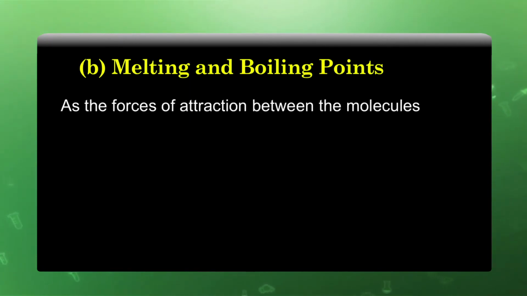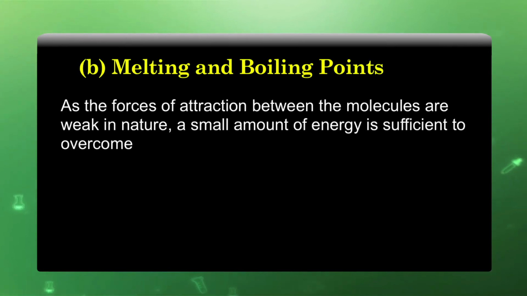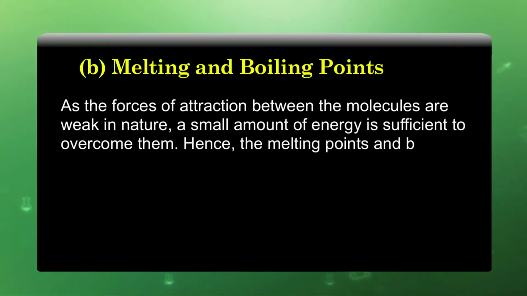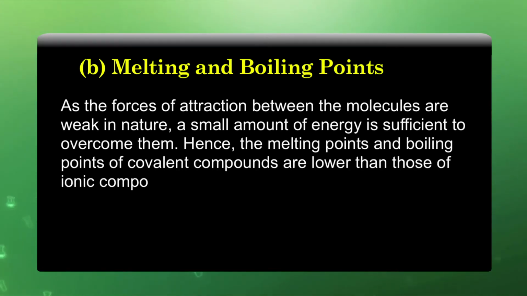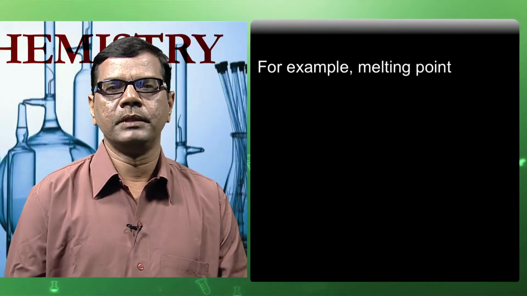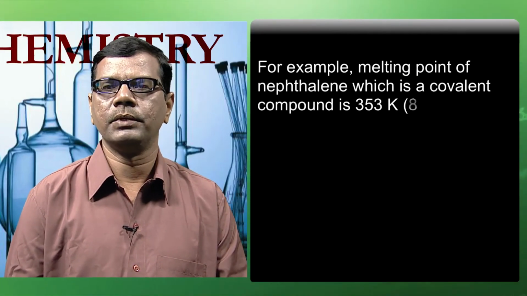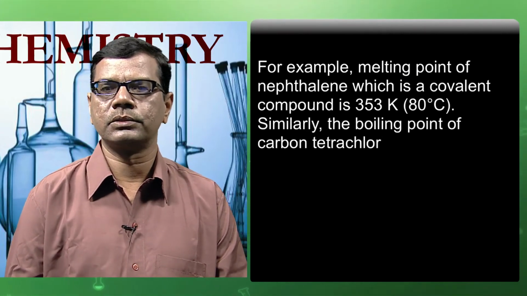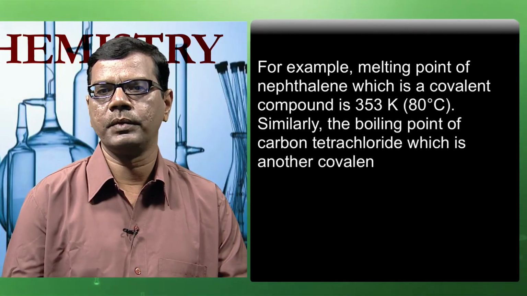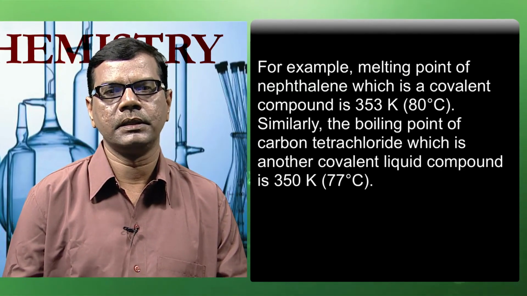As the force of attraction between the molecules is weak in nature, a small amount of energy is sufficient to overcome them. Hence, the melting points and the boiling points of covalent compounds are lower than those of the ionic compounds. For example, the melting point of naphthalene, which is a covalent compound, is 353 Kelvin or 80 degree centigrade. Similarly, the boiling point of carbon tetrachloride, which is another covalent liquid compound, is 350 Kelvin or 77 degree centigrade.